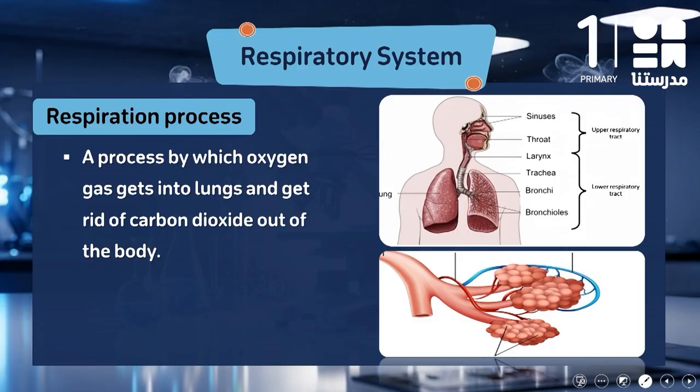The respiratory system starts with the nose, then the pharynx, you could call it throat, then trachea. The trachea will be divided into two branches that are called two bronchi. Each bronchi will have small branches like the tree.